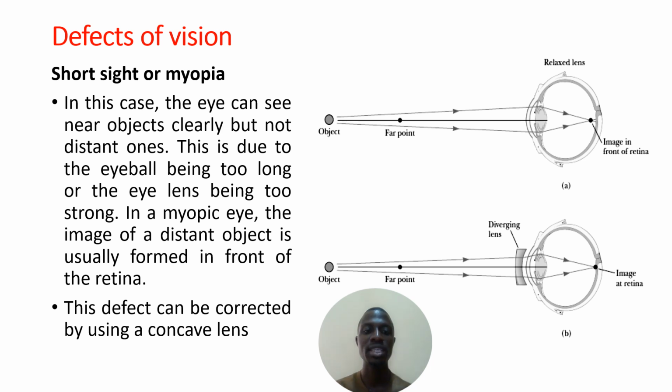Thereby, the image of a distant object is usually formed in front of the retina, and this can be corrected by a type of lens that can cause light to diverge, to make the image be received on the retina. And this kind of lens is called the concave lens.